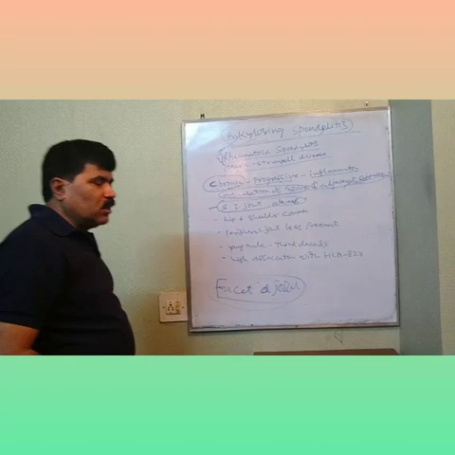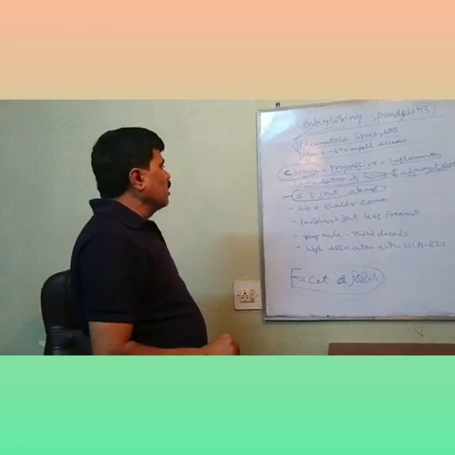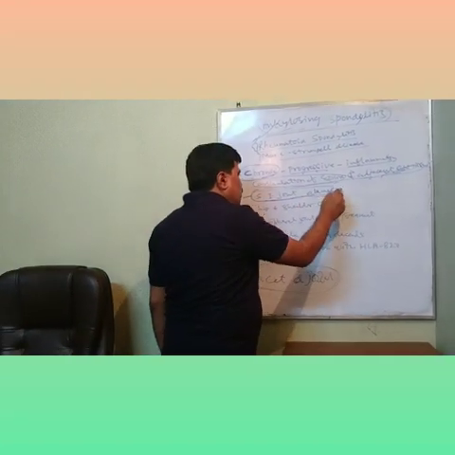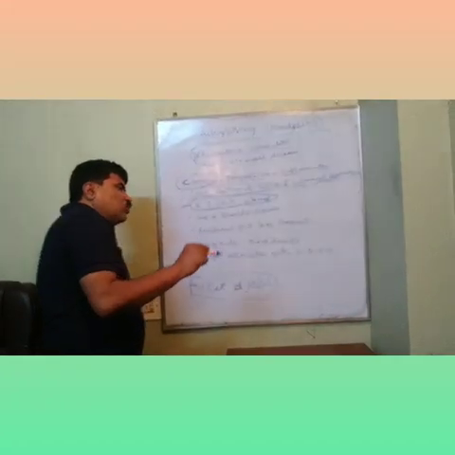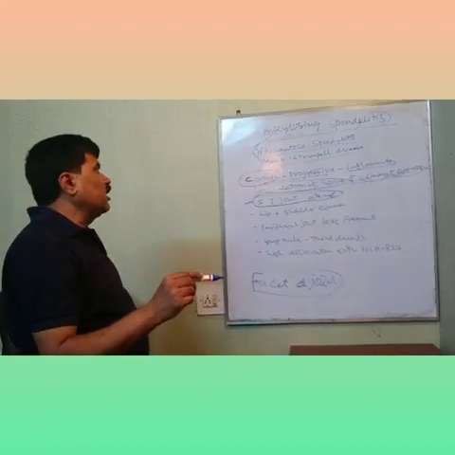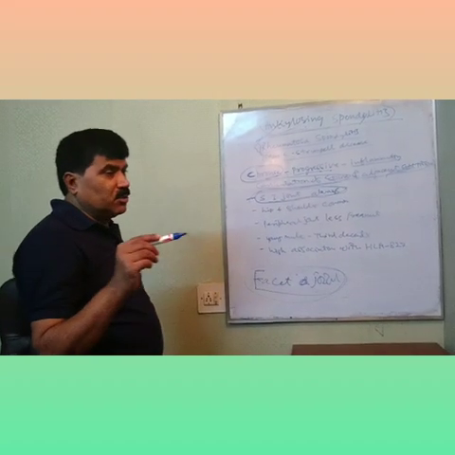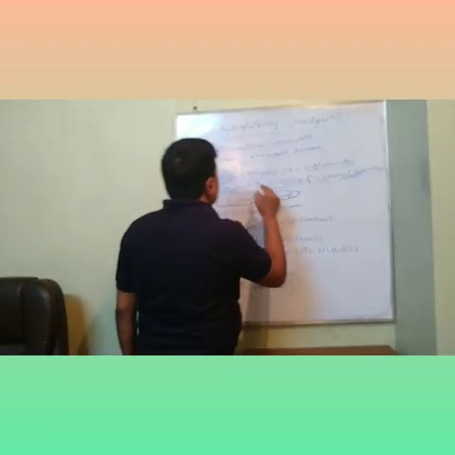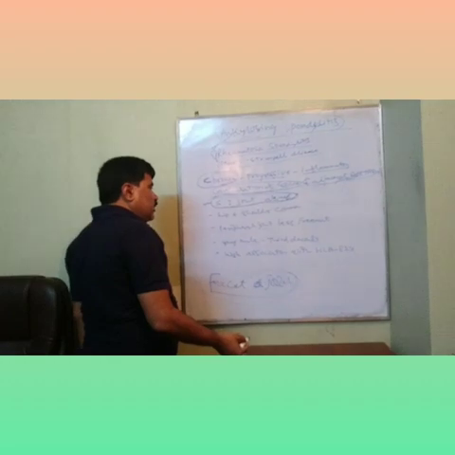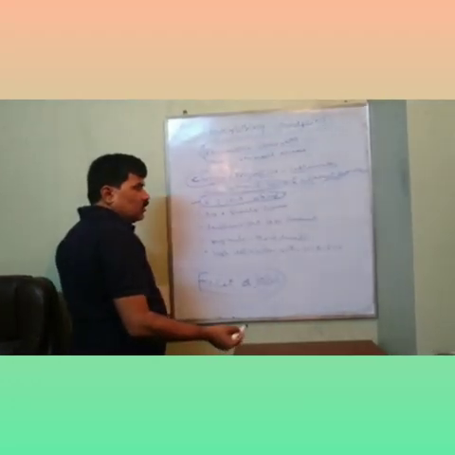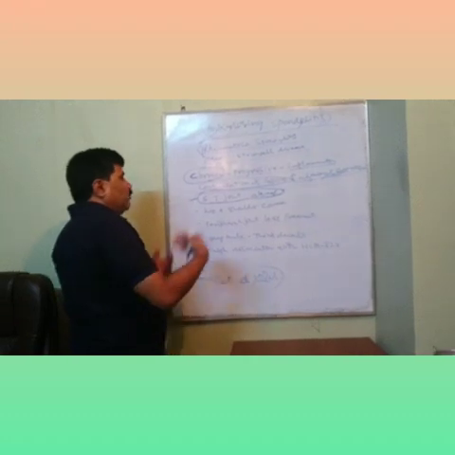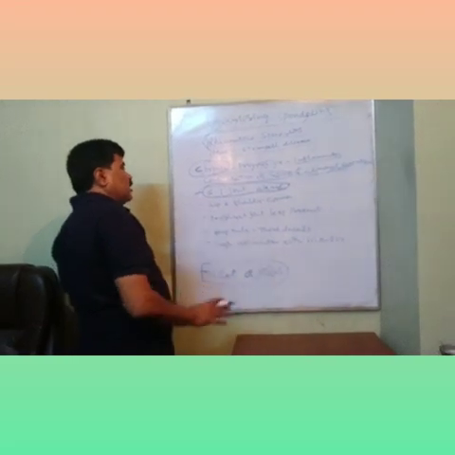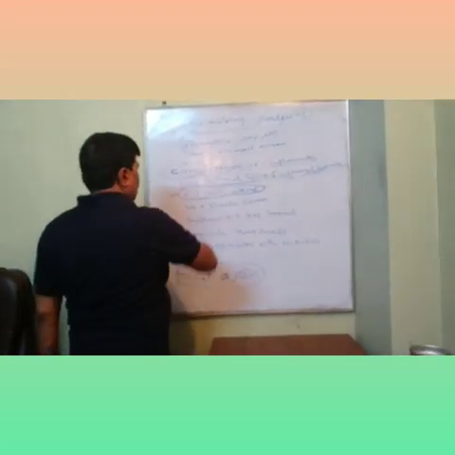If you are going to diagnose a case of ankylosing spondylitis, you must examine the SI joint. SI joints are almost always involved in ankylosing spondylitis. If the SI joint is not involved, it might not be a case of ankylosing spondylitis, it might be something else. So involvement of the SI joint is almost always, but it may start with the SI joint or may not start with it. The other joint is involved primarily and finally the SI joint gets involved. That may happen, but SI joint involvement is always there in case of ankylosing spondylitis.